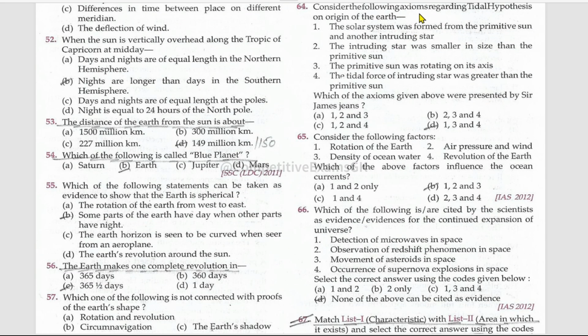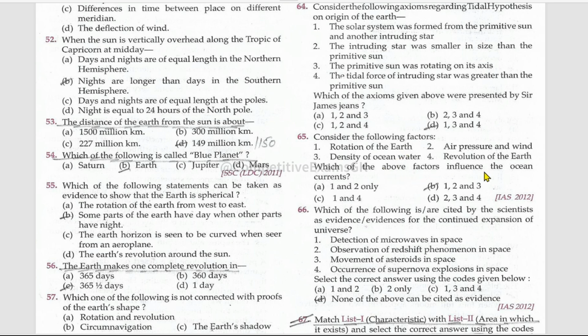Consider the following axioms regarding tidal hypothesis on origin of the Earth. The solar system was formed from the primitive sun and another intruding star. True. The intruding star was smaller in size than the primitive sun. No, this is false. The primitive sun was rotating on its axis. True. The tidal force of intruding star was greater than the primitive sun. This is also true.